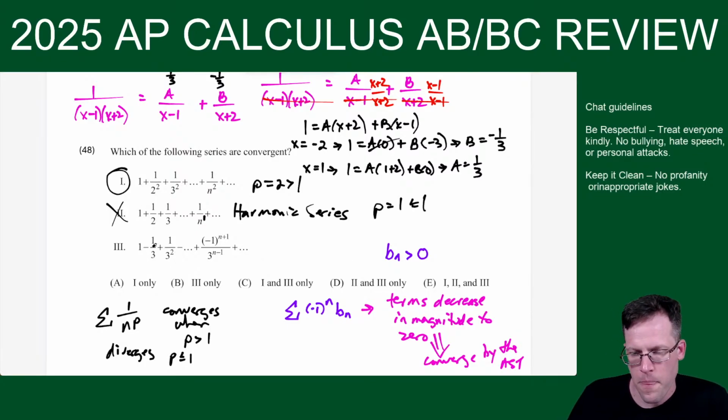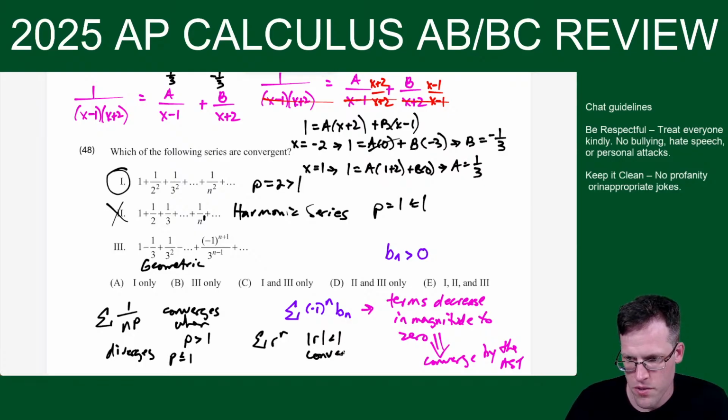So here, I'm like, all right, this test could be applied for this series. We have an alternating series, and the terms are decreasing in magnitude. It's 1/3, 1/9, decreasing at an exponential rate. I could also use the geometric series test here. See how this is also a geometric series. And for geometric, if you have a series in the form of r to the n, if absolute value of r is less than 1, your series converges.